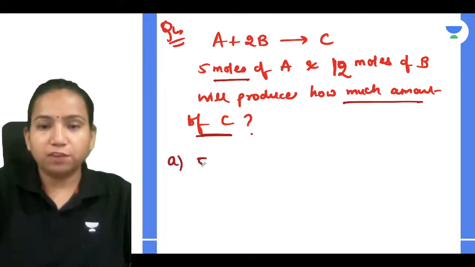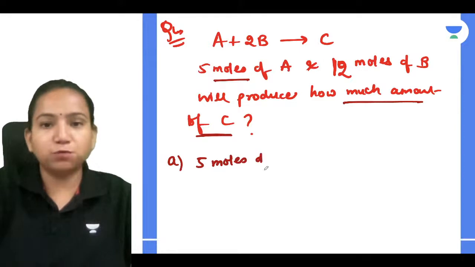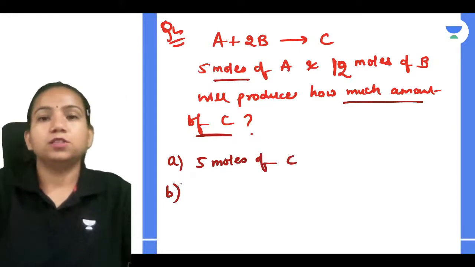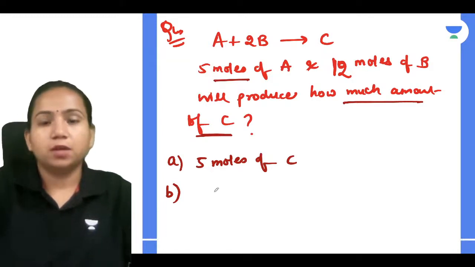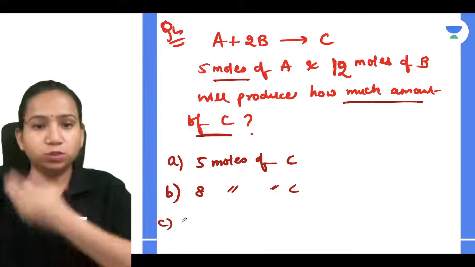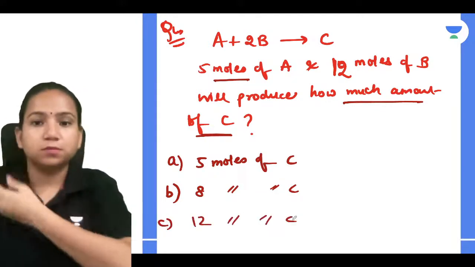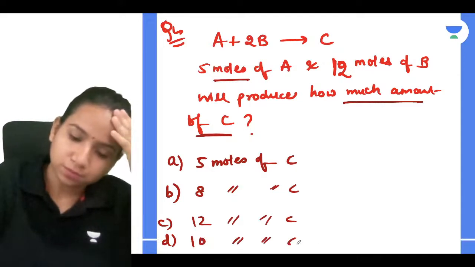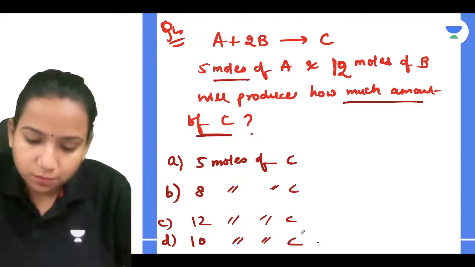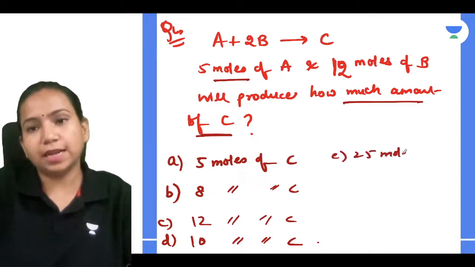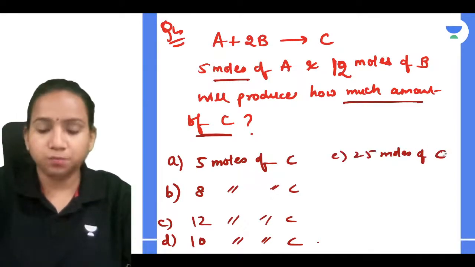Options I am giving: A, 5 moles of C; B, you will get 8 moles of C; C, 12 moles of C; D, 10 moles of C; E, 25 moles of C. Let's just see who will be getting the correct answer.